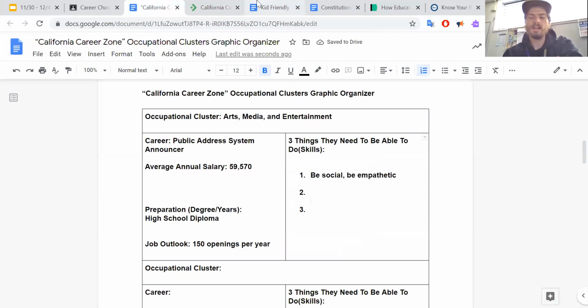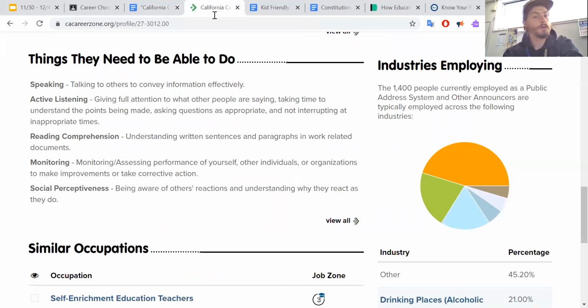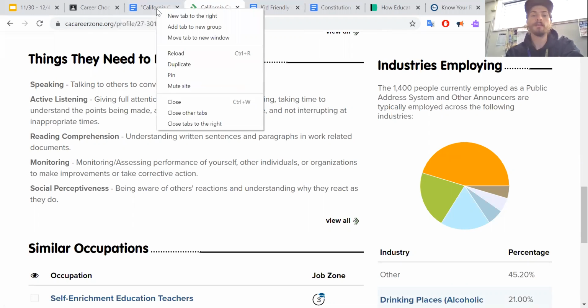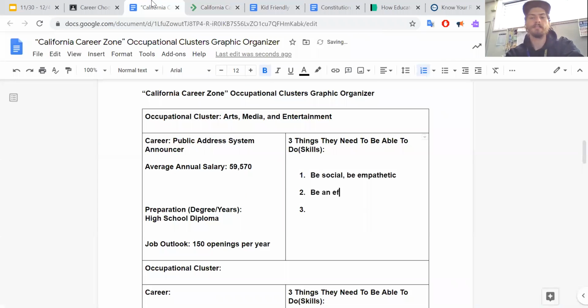Next part, what's another thing they need to be able to do or know? Speaking, talking to others to convey information effectively. Okay. Be an effective speaker. Pretty straightforward.